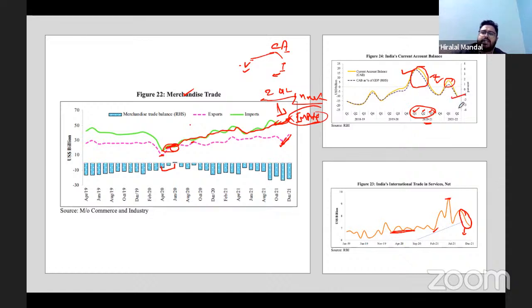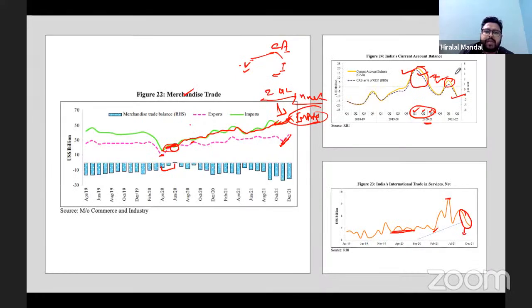So it is in consonance with the earlier policies of the government. The only difference is that for a very brief period, we achieved the current account surplus in Q1, 2, and 3 of the financial year 2020-21. So that's a good, positive development with respect to the current account balance in the country.